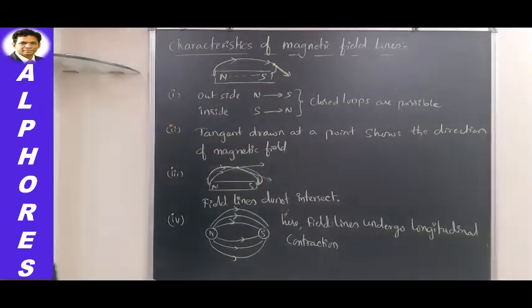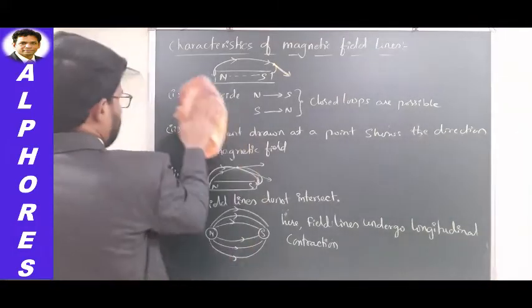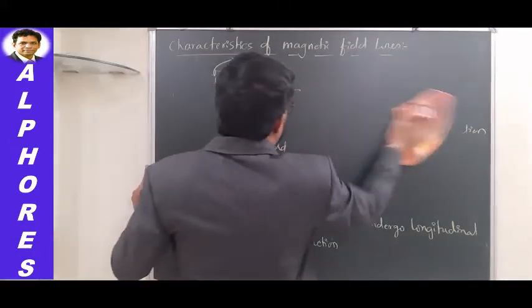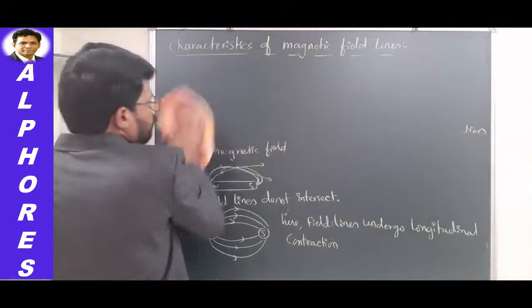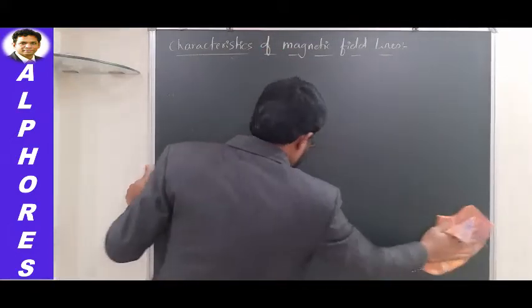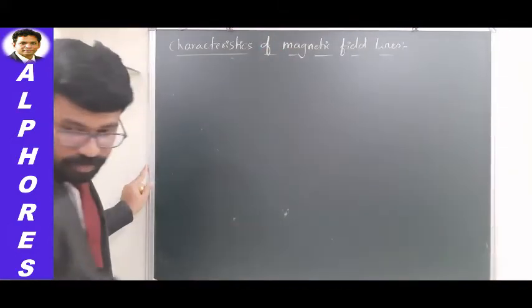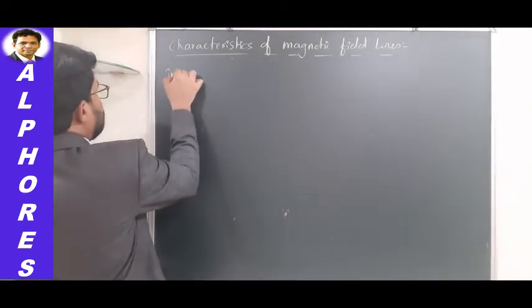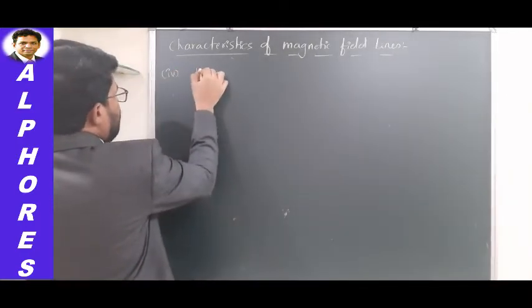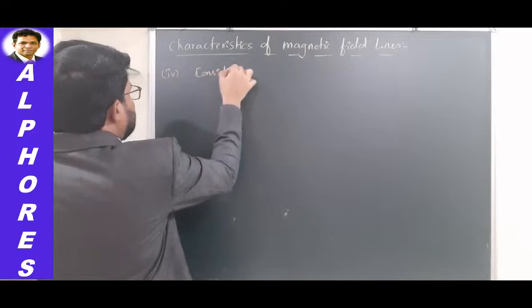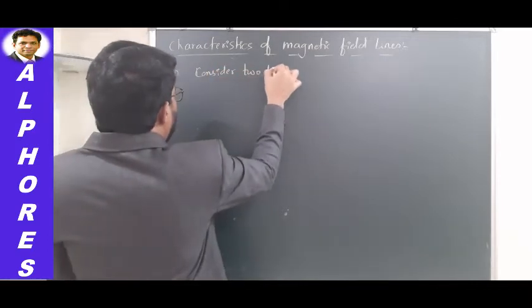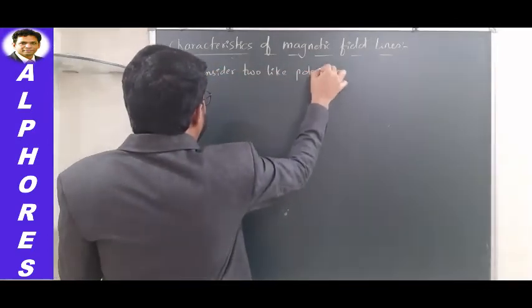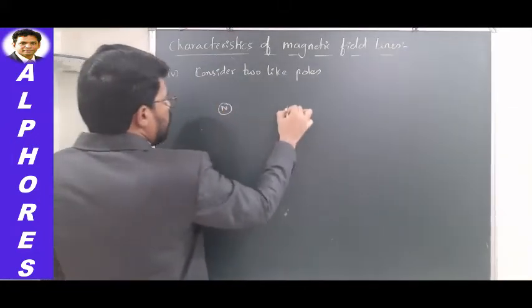What if you consider two similar poles? Let us talk about that as well. Consider two like poles, I'll consider north and north pole.